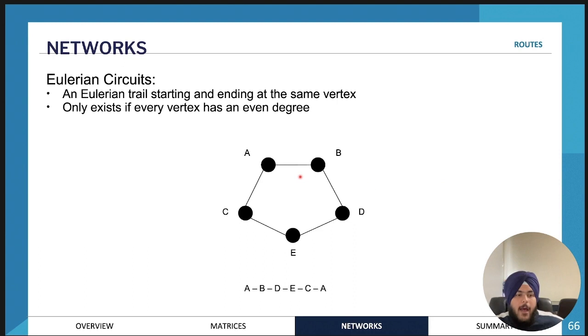An Eulerian circuit is just an Eulerian trail, but here you again must pass through every edge exactly once. The only other requirement is that you must start and end at the same vertex. An Eulerian circuit will only exist if every vertex is even. So these are the questions that you're going to get in the exam. They'll ask you what the requirement is for an Eulerian circuit to exist, or whether an Eulerian circuit exists for this example. Sometimes they'll ask you to give the sequence of vertices that gives the Eulerian circuit.